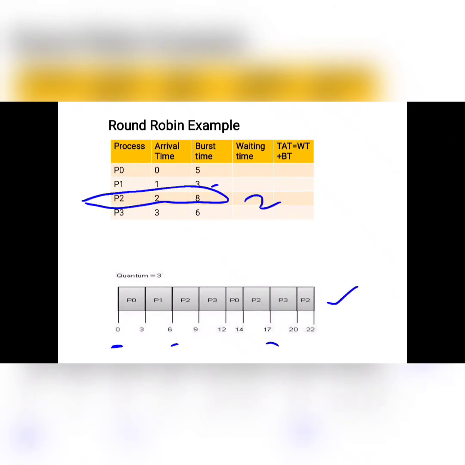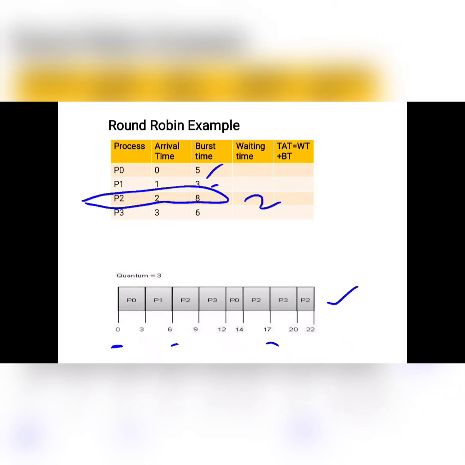So see, P naught, P1, P2, P3. Again P naught is started, that will be executed for 2, because initially it executed 3 quantum, and later it will execute for 2 quantum. Totally 3 plus 2, that is 5. It satisfies the burst time. Like that each and every process will execute for a particular time quantum until completion of the burst time, in a round robin fashion, each process executing for 3 quantum periods. So now the Gantt chart is there.